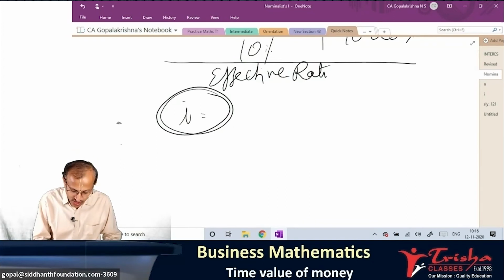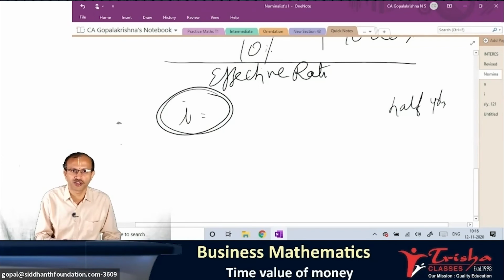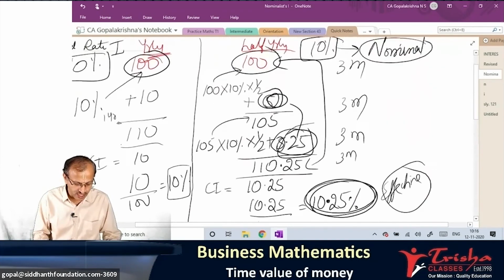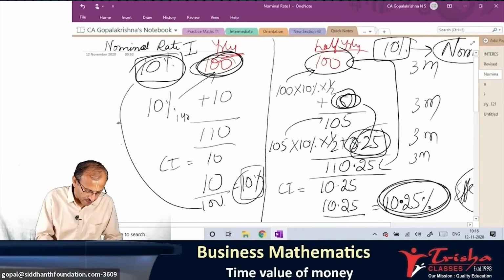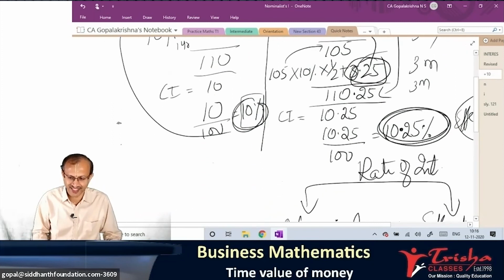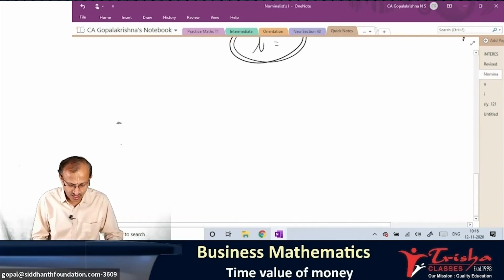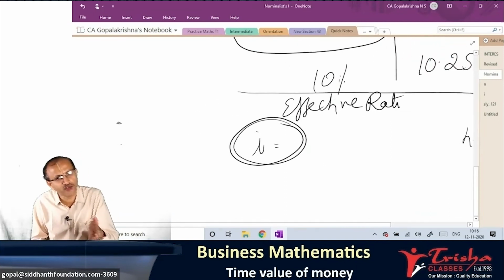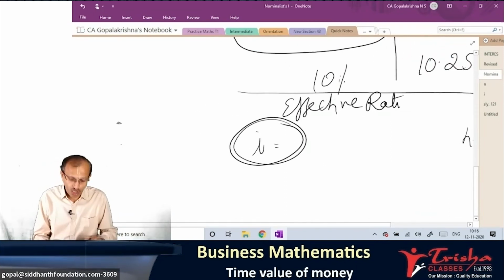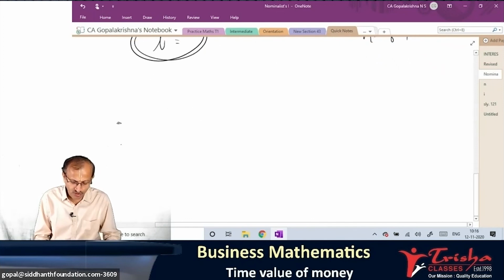Shall I tell you effective rate? This will come half yearly. Yearly it will not come. We understood, no? In yearly computation, nominal and effective are the same because of yearly compounding. Whereas in case of half yearly compounding, nominal 10%, effective we get 10.25. How do you derive that? How do you derive the formula?